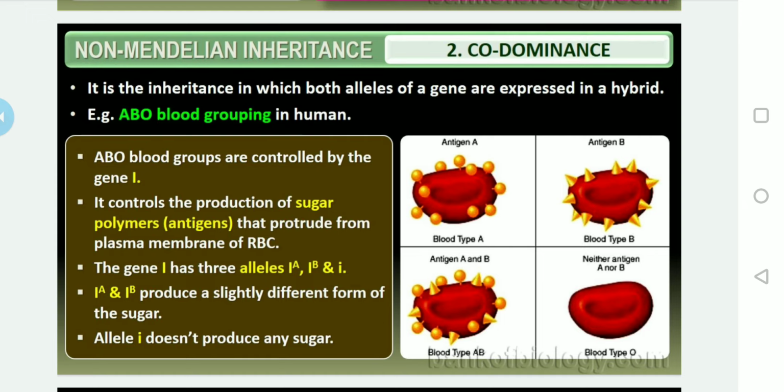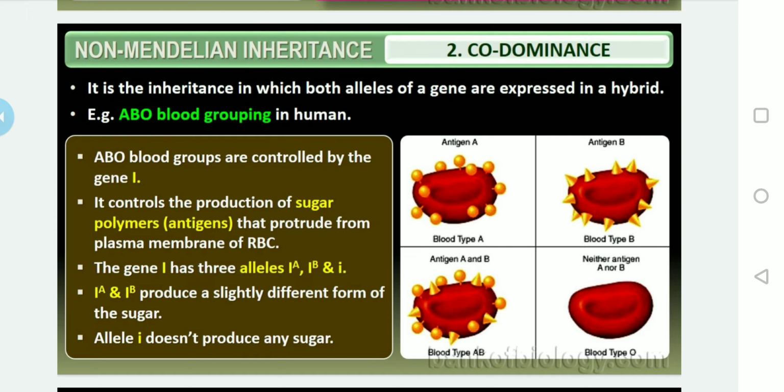IA and IB are dominant over i generally. IA and IB produce slightly different forms of sugars compared to one another. But what about the small i? Allele small i does not produce any sugar.